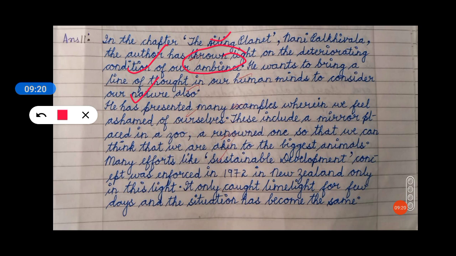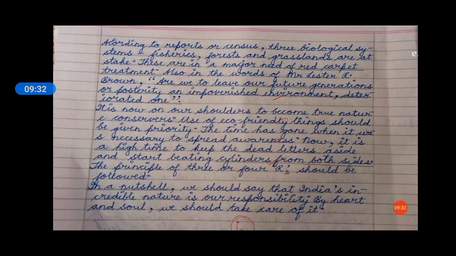So here also, see, sustainable development, the phrases that have been used in the text have been exactly used by the child here. It only caught limelight for, see, these are the phrases which will gain you marks and which will be very fruitful at the end. So you should write your answer in this way.